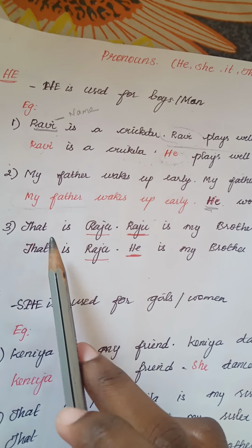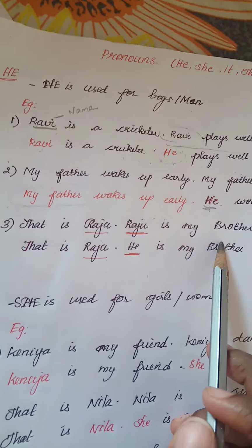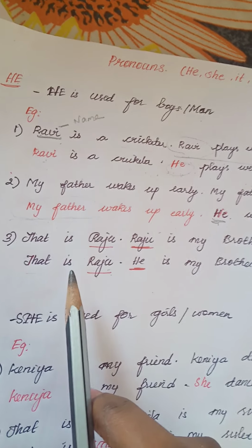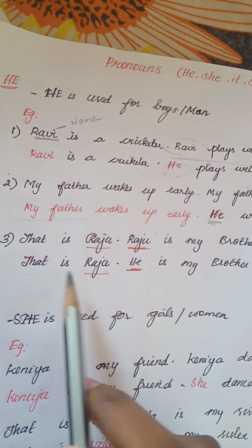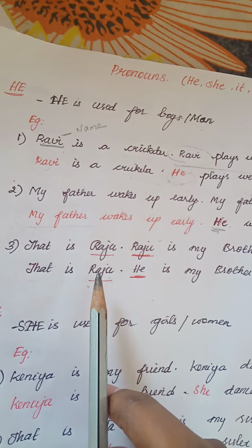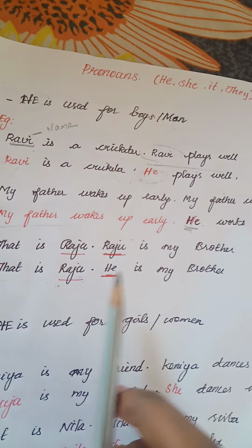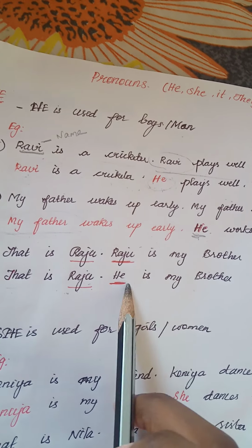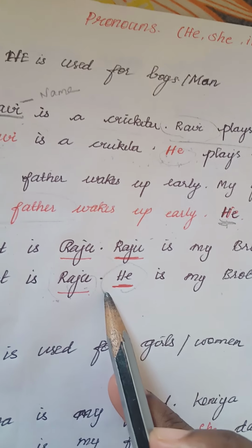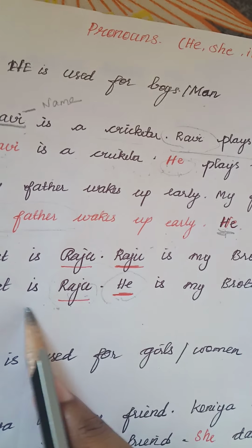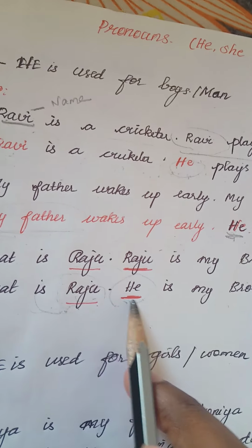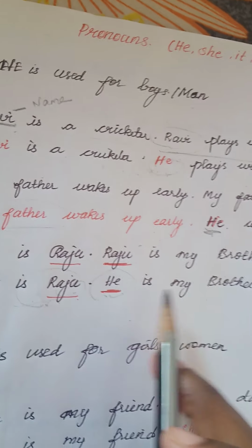See the third sentence, that is Raju. Raju is my brother. This is the first sentence. We speak about Raju. So in the first sentence we should not use the pronoun. We should use the subject name. That is Raju. He is my brother. In the second sentence, we are replacing the noun Raju with the pronoun he. Got it? Why are we using he? Because Raju is a boy. So for boys we have to use the pronoun he. He is my brother.